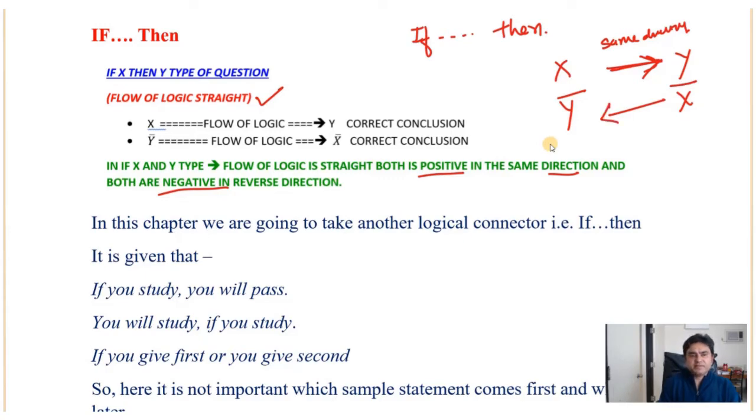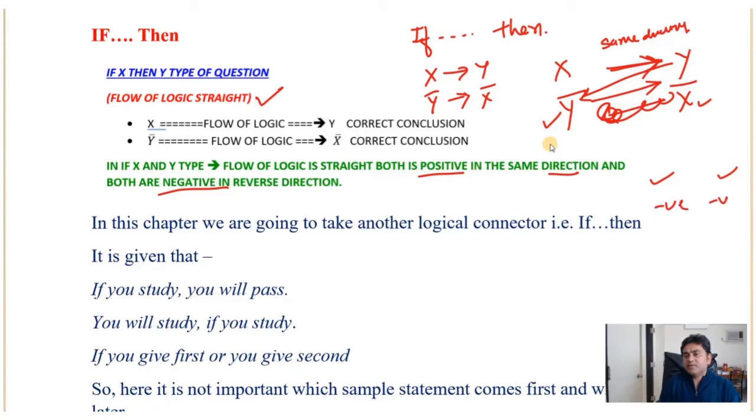So instead of Y you are writing Y bar, and instead of X you are writing X bar. So X to Y is correct, then Y bar to X bar is correct.